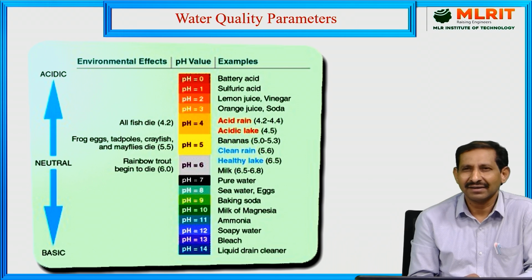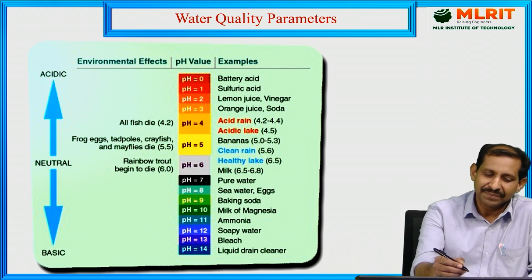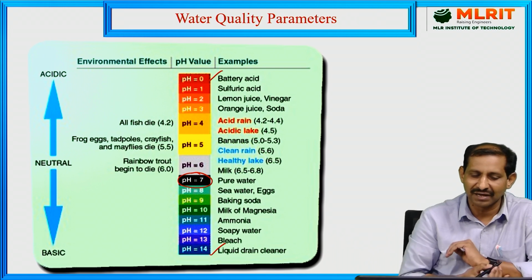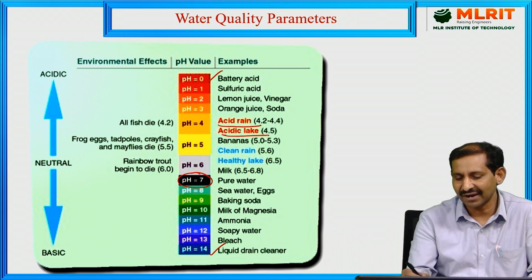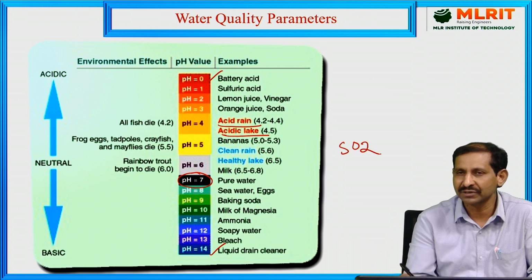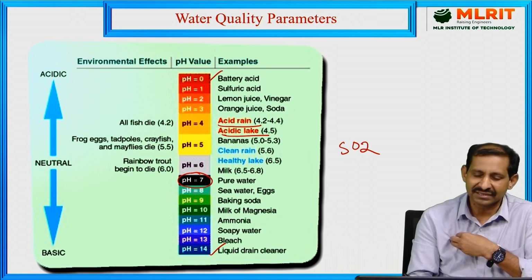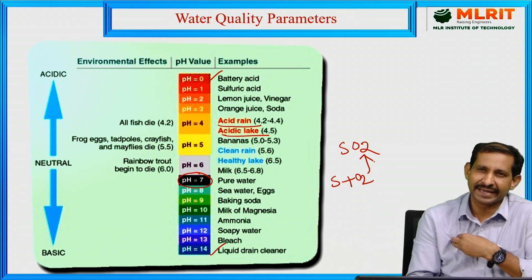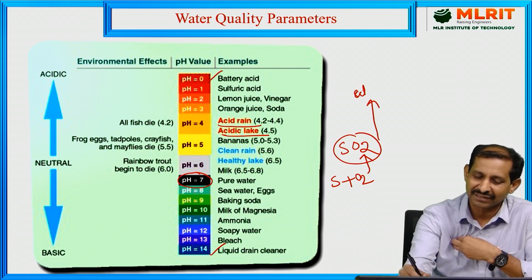Now coming to the second point, the pH scale. The pH values are given from 0 to 14, and in between, 7 is the neutral condition. For example, one of the environmental effects is acid rain. Acid rain comes from the sulfur present in coal. For example, in a thermal power plant, coal is used for power generation. That sulfur is converted by the combustion reaction to sulfur dioxide, and this sulfur dioxide comes into the environment or atmosphere.